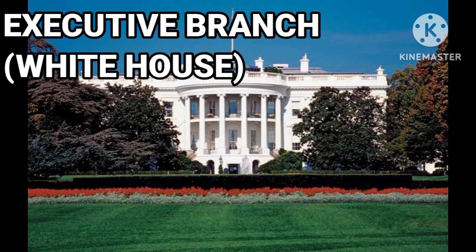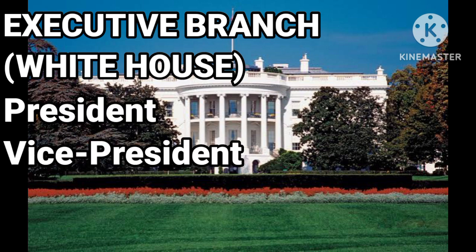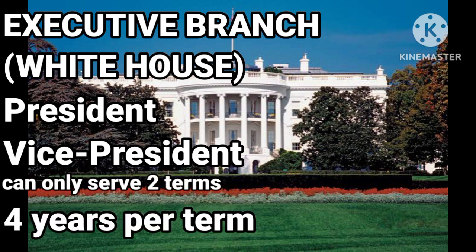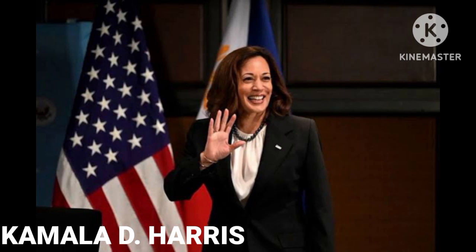Secondly, we have the executive branch, or the White House. This branch consists of the president and the vice president. The vice president and the president can only serve 2 terms. Each term consists of 4 years. The current vice president of the US is Kamala D. Harris, this woman right here.